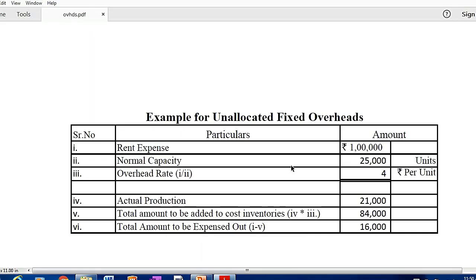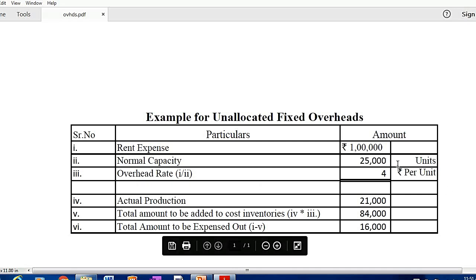Say my rent expense, that is a fixed overhead, is 1 lakh rupees per annum. My normal production capacity is 25,000 units per annum, as in I produce 25,000 packets every year. Then, if I divide 1 lakh by 25,000, my overhead rate comes to 4 rupees per unit.